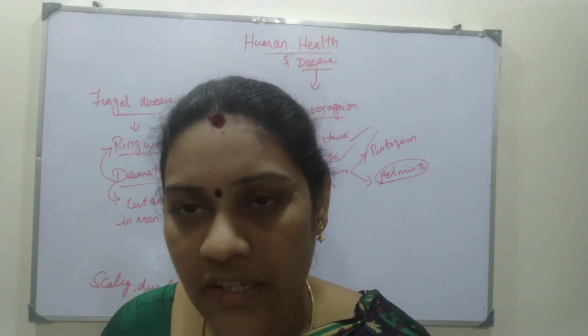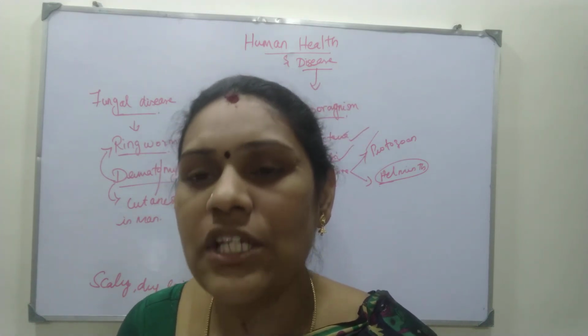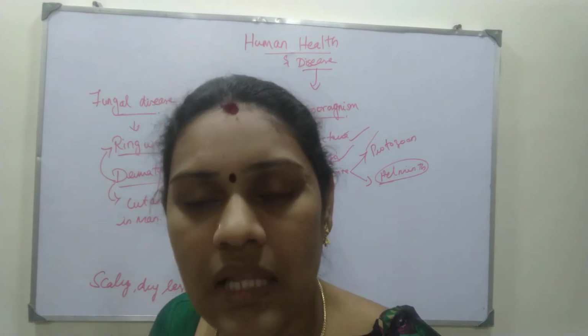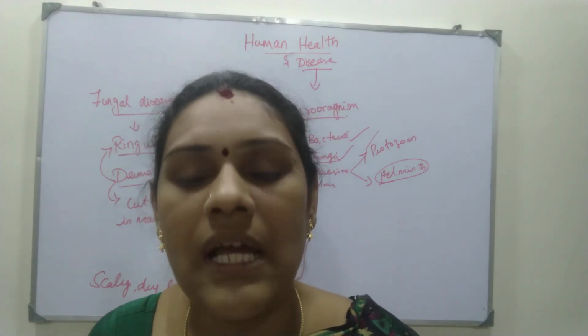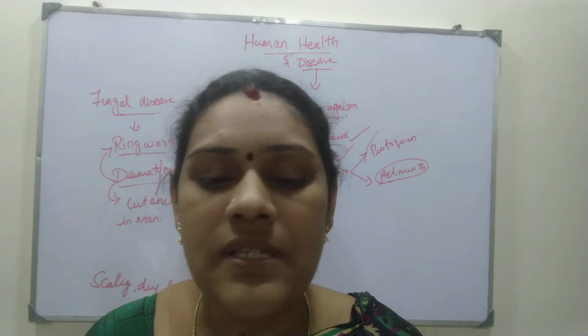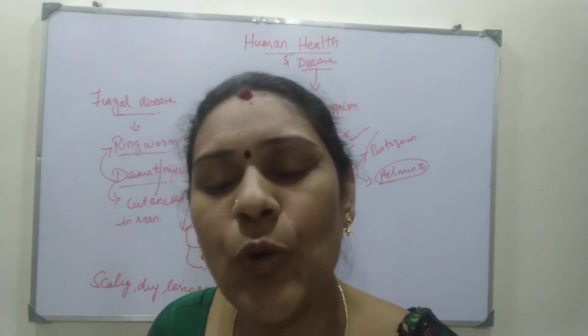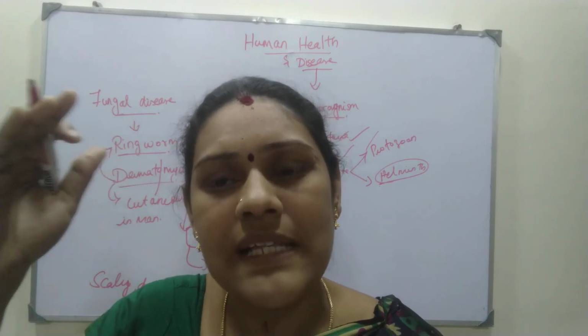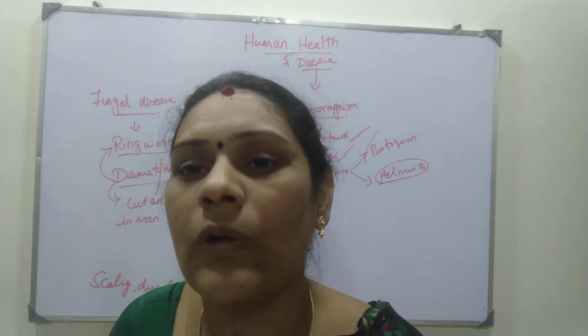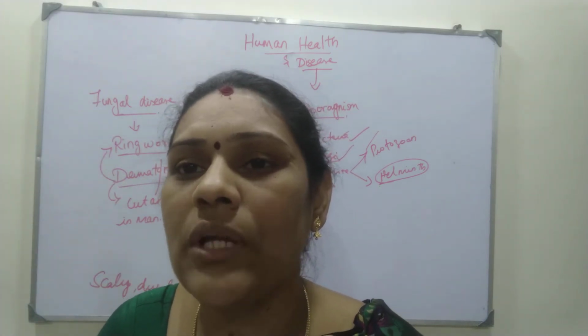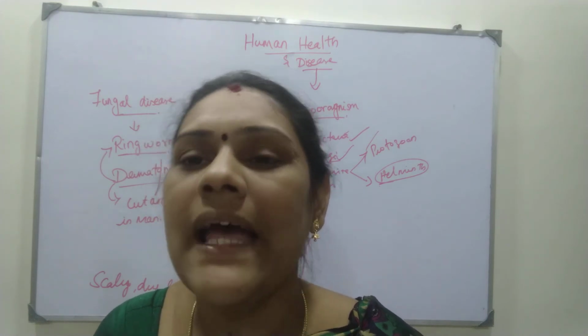Suppose the same ringworm, the same scaly dry lesions, is present on your feet, that is called athlete's foot. Athlete's foot is nothing but the same ringworm infection. Instead of your skin, scalp, or nail, it is presenting below, on your foot. When it is present on your feet, it is called athlete's foot.